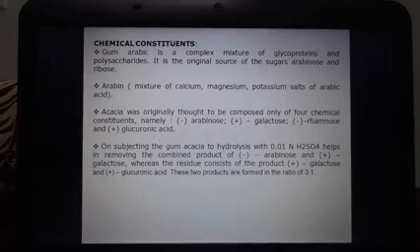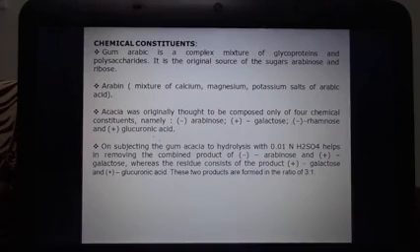Now the chemical constituents of acacia. Gum arabic is a complex mixture of glycoproteins and polysaccharides. It is the original source of the sugars arabinose and ribose. The major active constituent is arabin, which is a mixture of the calcium, magnesium and potassium salts of arabic acid.